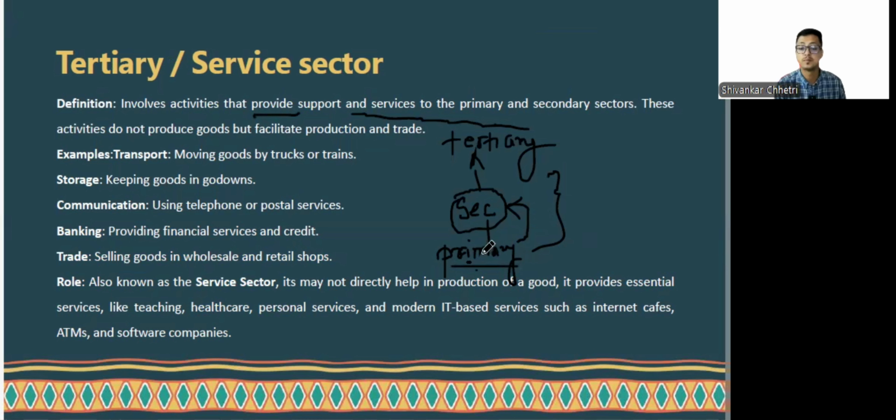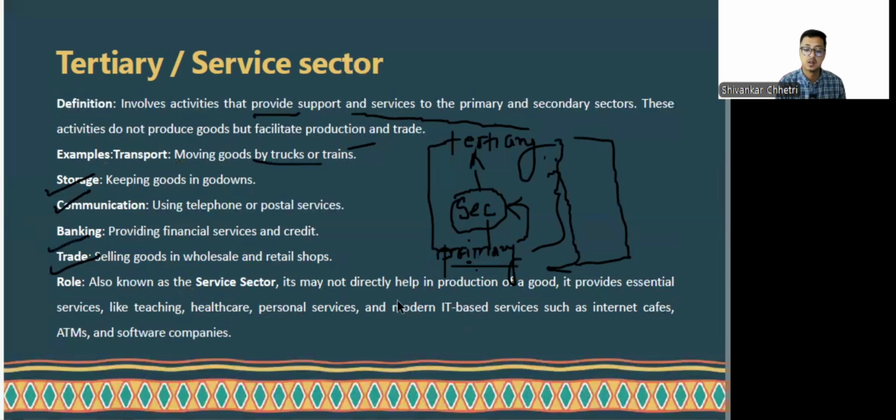And so the tertiary sector provides support for the growth of the secondary and primary sector. However, all these are interdependent. All these sectors are interdependent, right? Moving goods by trucks and trains, keeping goods in godowns, communication, postal services, banking, trade, that is selling goods in wholesale or retail shops, all these are examples of the service sector.